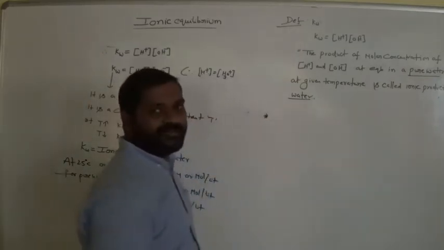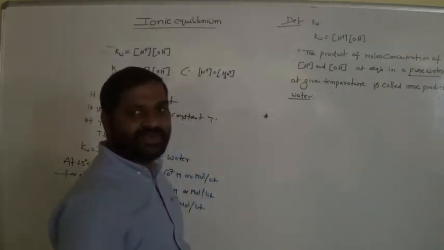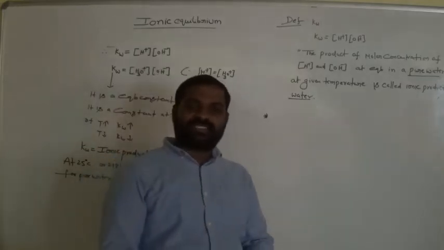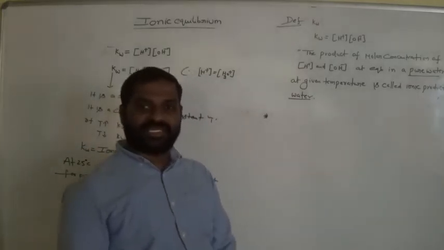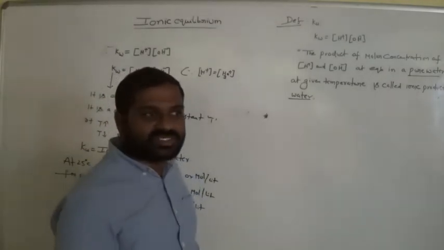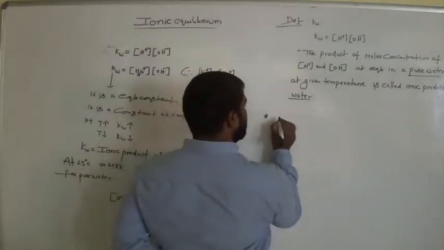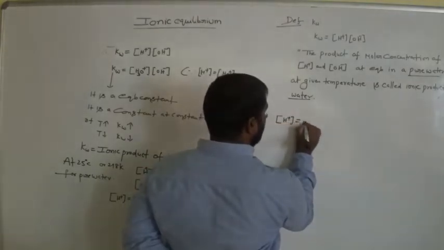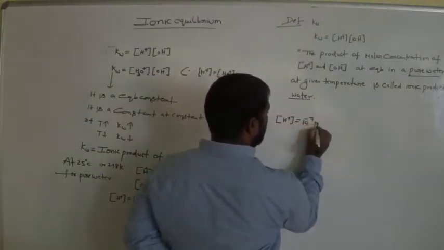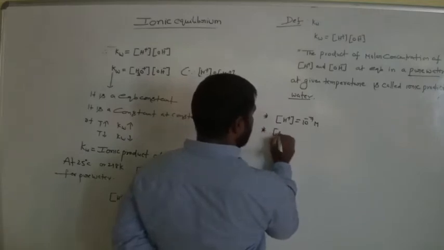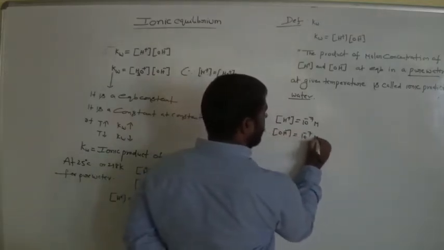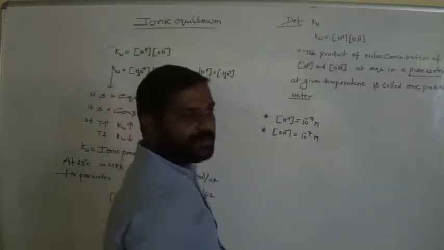Is it clear? In the definition, pure water means it is neutral. Neutral means the H plus ion concentration equals the OH minus ion concentration. Experimentally, what is the H plus ion concentration? It is 10 power minus 7 molar. And what about the OH minus ion concentration? It is also 10 power minus 7 molar. Am I right? Is it clear, all of you?